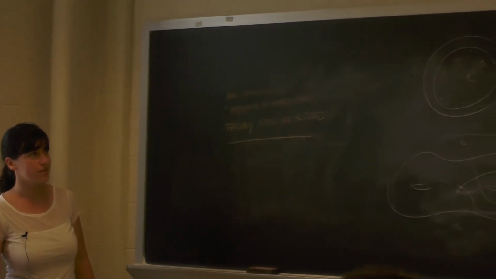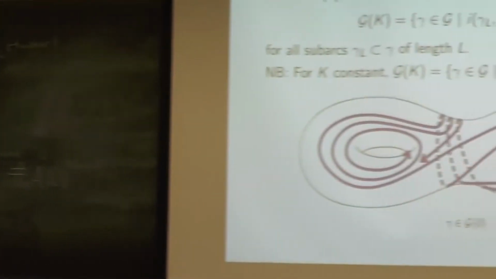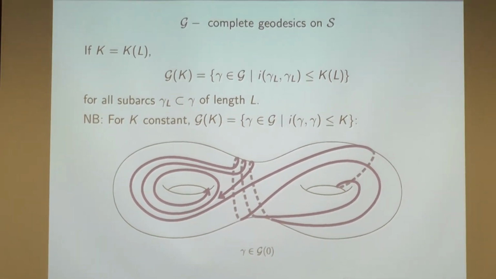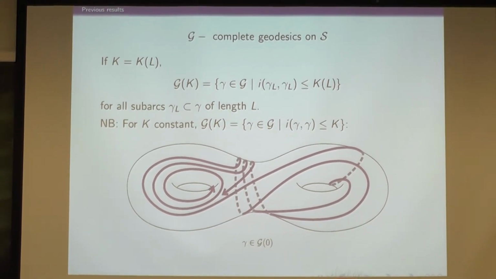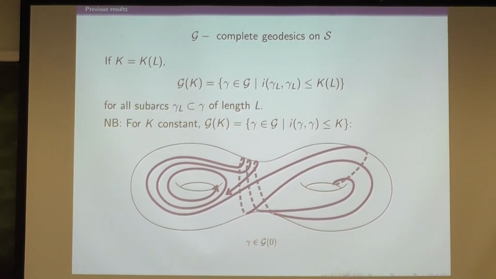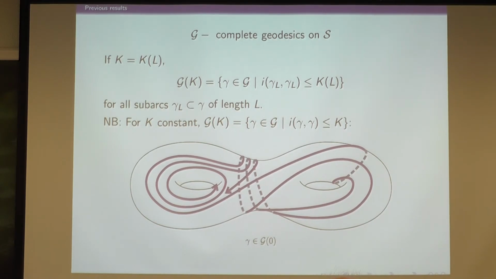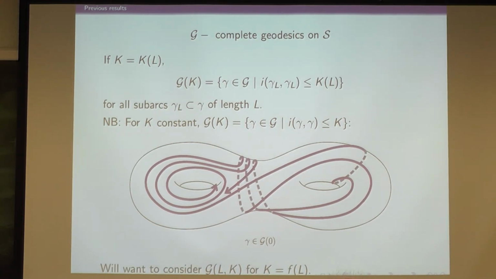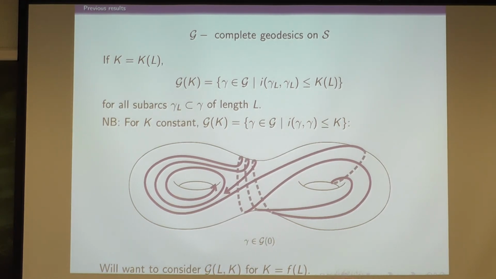Okay. So back to applications. Right, so for k constant, we have these complete geodesics with some constant number of self-intersections. And that's just an illustration that even simple complete geodesics can be quite complicated on the surface. They swirl around endlessly. Okay, the reason I made this complicated definition is that your average complete geodesic doesn't have finitely many self-intersections. We'll actually want to give a functional relation between the number of intersections and the arc lengths.